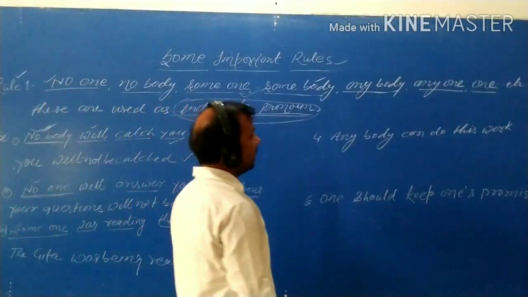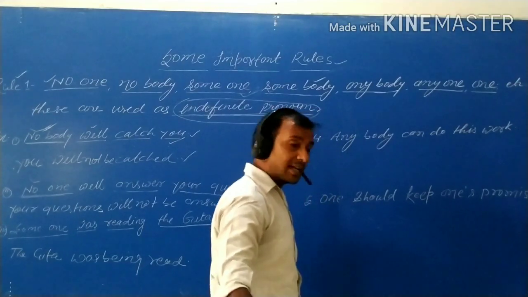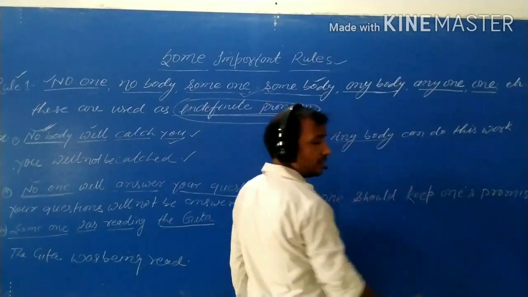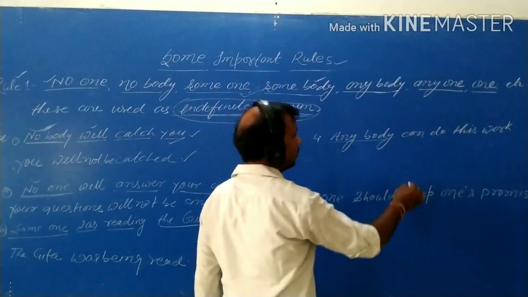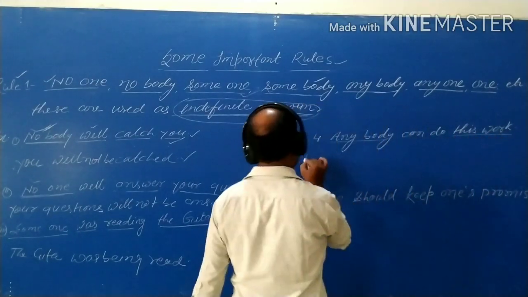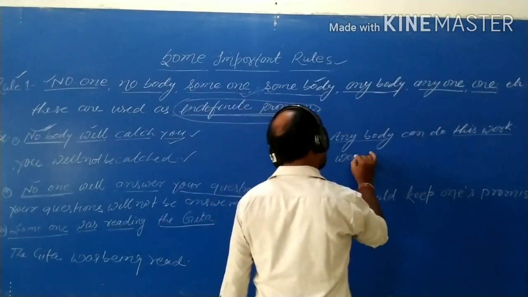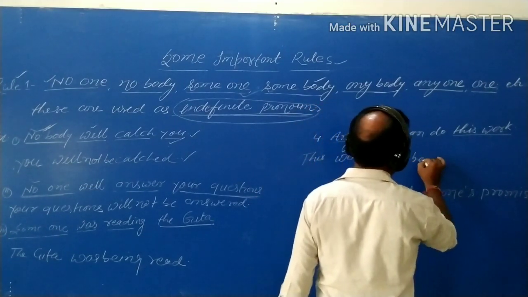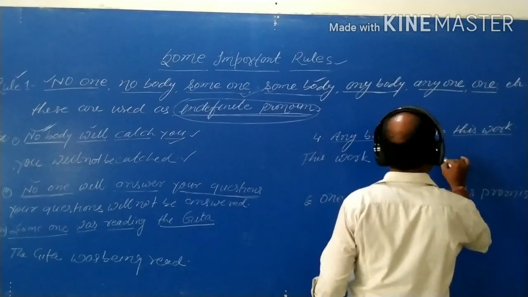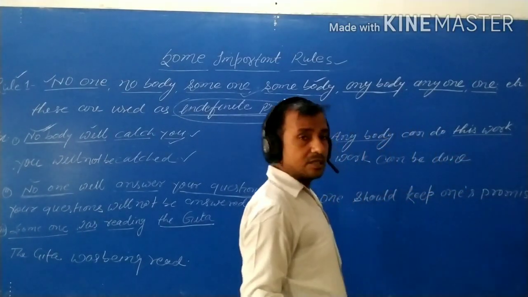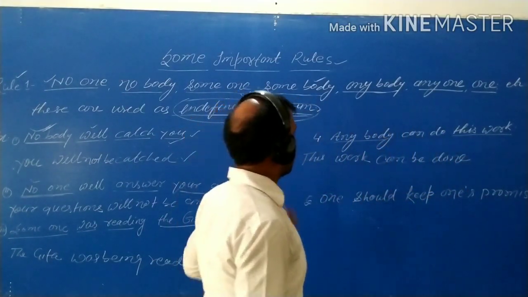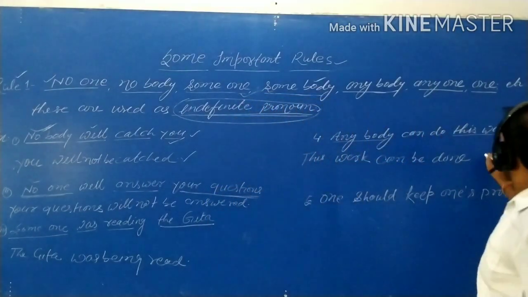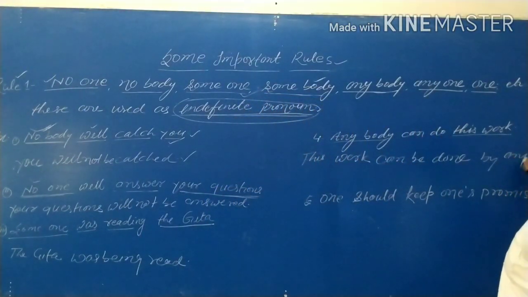Here, anybody can do this work. Anybody can do this work. Anybody is also an indefinite pronoun. This work will be the subject. And can is used in can be. Do, the third form of do is done. This work can be done. There is no need to write by anybody.